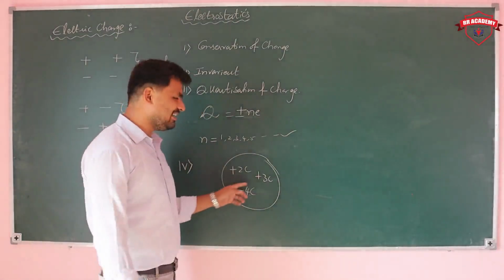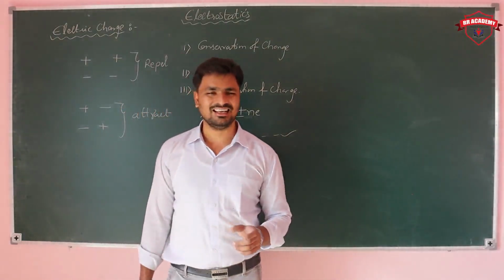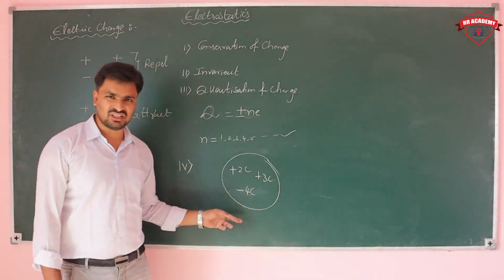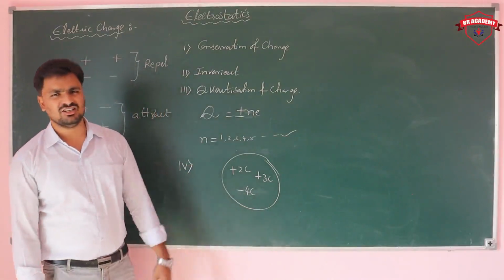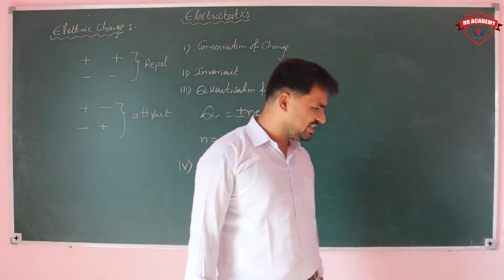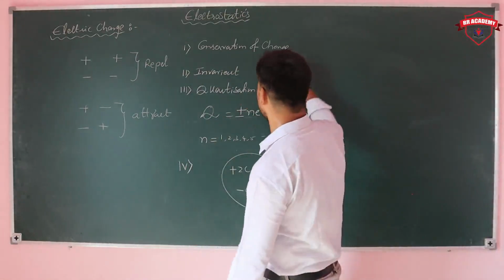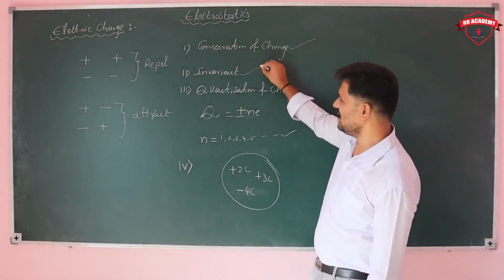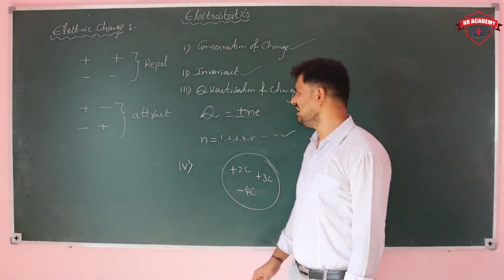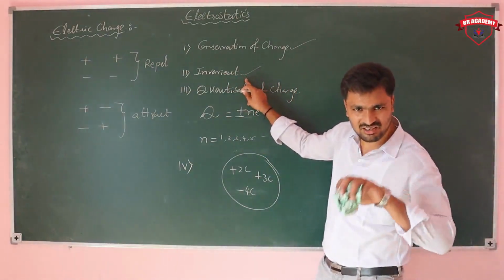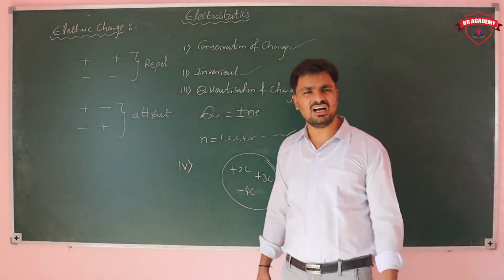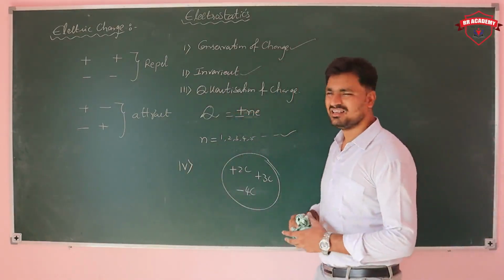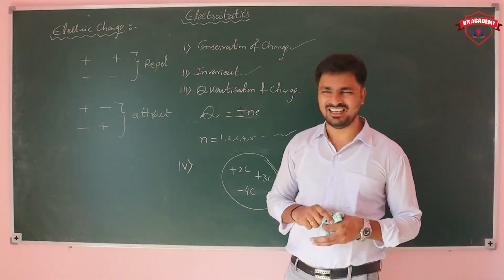We can directly add and subtract the charges like this. That is the additive property of the charge. What are the properties of charges? First, charge is conserved, that is conservation of charge. And charge is invariant, which means the magnitude of the charge does not change with its motion or velocity.